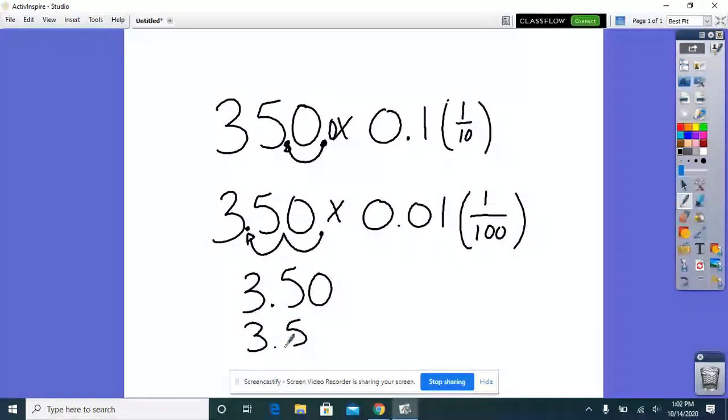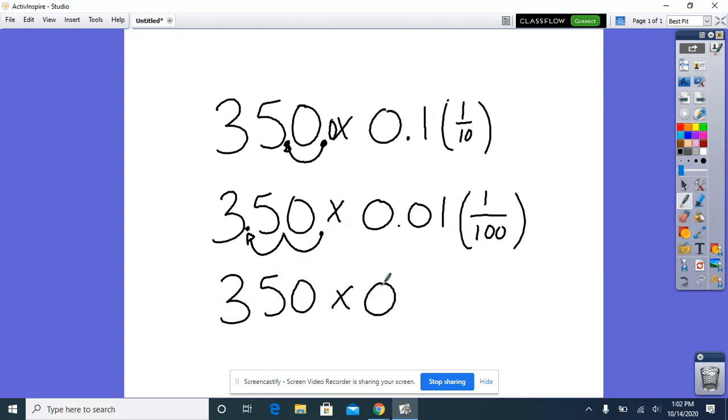If I have 350 times 0.001, I'm taking 1/1,000th of this number. I have 1, 2, 3 digits to the right of my decimal. My decimal's here, so I'm going to move it 3: 1, 2, 3.